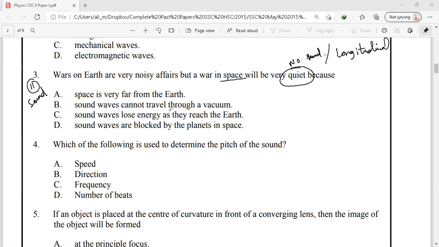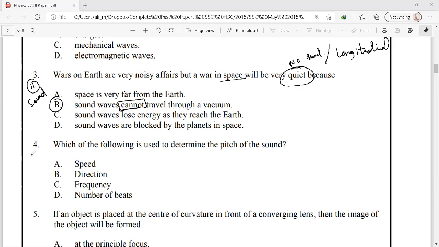So noise in outer space cannot be heard by us because sound waves require a medium. The correct reason for this question number 3 is that sound waves cannot travel through vacuum. In space there is no atmosphere, or we can say that there is a vacuum, so sound cannot travel through vacuum. So the correct option is option B.